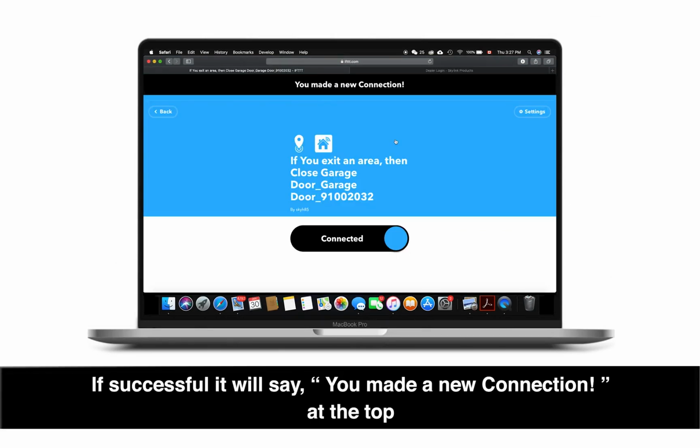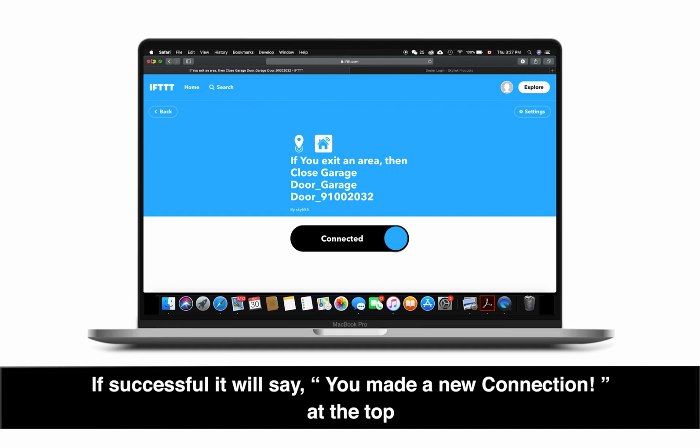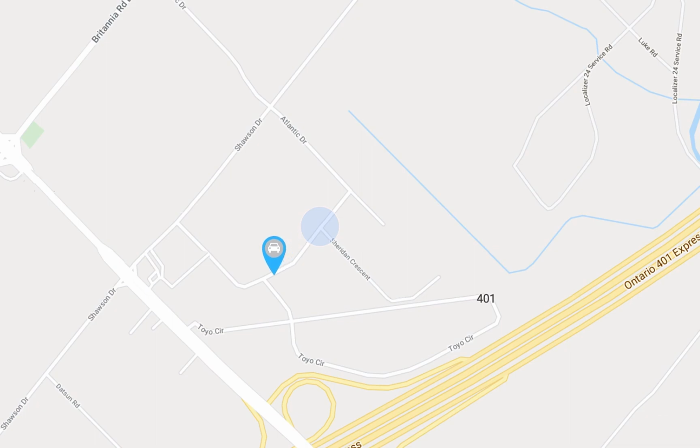If successful, it will say you made a new connection at the top. Let's check out the IFTTT process that we've just created. With this process set up, when you leave the area that you have set, the garage door should close automatically.